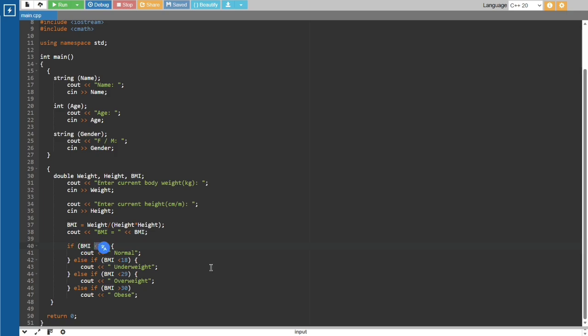Because we're going to make if and else if, we need to have the difference so that the computer can understand and categorize it. Between under 19 until under 35 is considered normal. Yeah, so it counts like that.